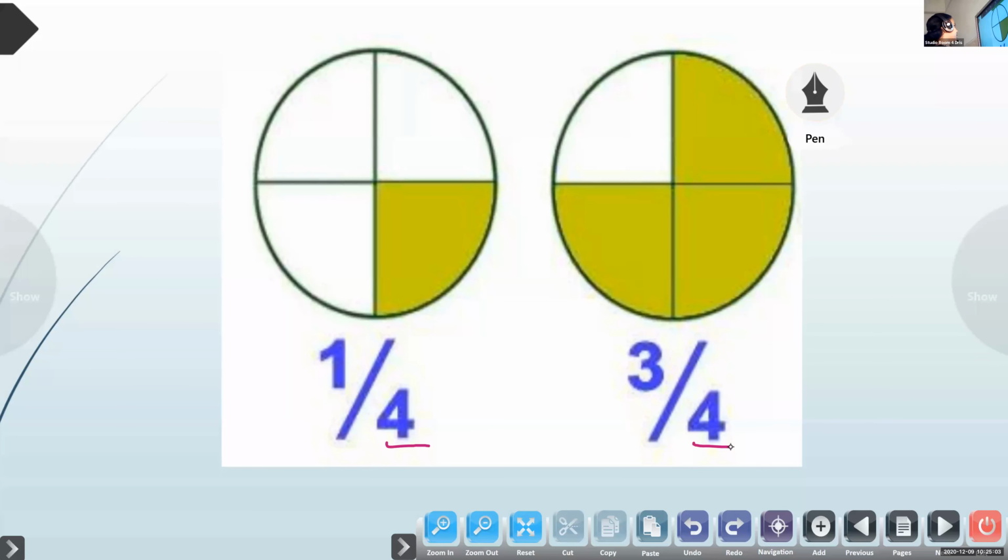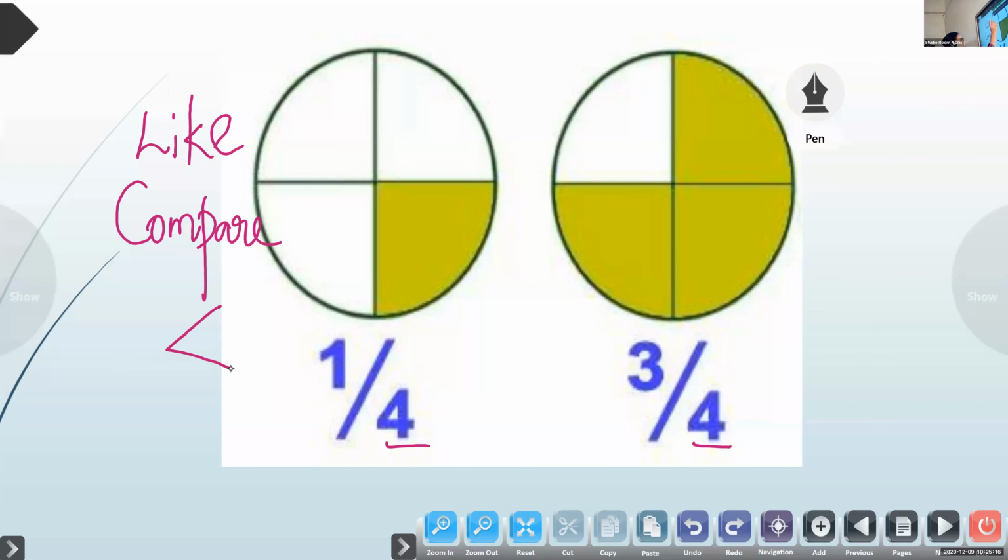Very good. So children, we are going to compare like fractions. Compare means we want to know whether it is less than, greater than, or they are equal. So like fractions, here it is 1 by 4 and 3 by 4.